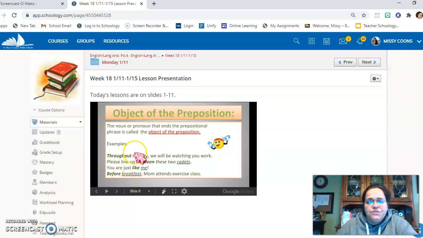So some more examples. Throughout the day, we will be watching you work. Day is the noun, the preposition is throughout. So the object is day. Please line up between these two cadets. Between these two cadets is the phrase, preposition is between, and the preposition always begins the phrase. Cadets is the noun or the object.